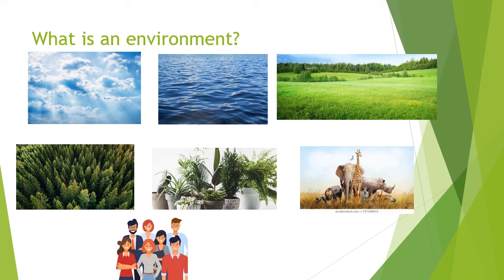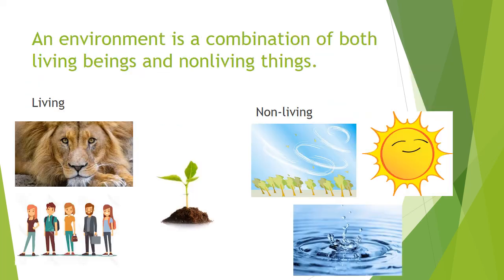All of them are a part of an environment. An environment is a combination of both living beings and non-living things. Living things like animals, people, plants. Non-living things like the air, the sun, the water.